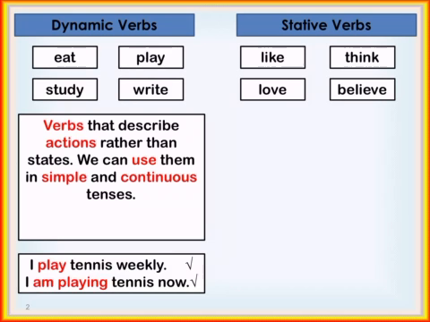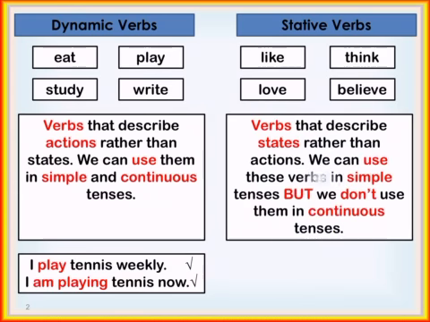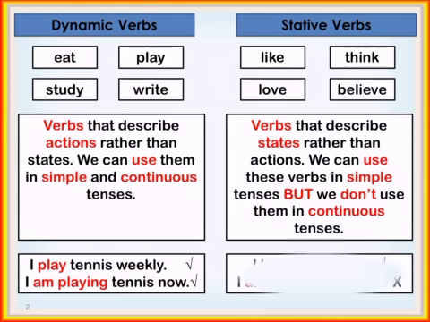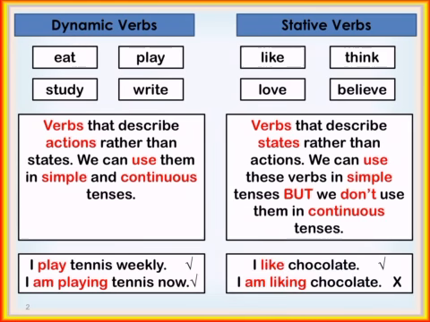What about the stative verbs? The stative verbs describe states rather than actions. We can use them in simple tenses only, but never use them in continuous tenses. How? Look here. I like chocolate. This is the simple tense. It's correct, but you can never say I am liking chocolate. This is totally wrong.